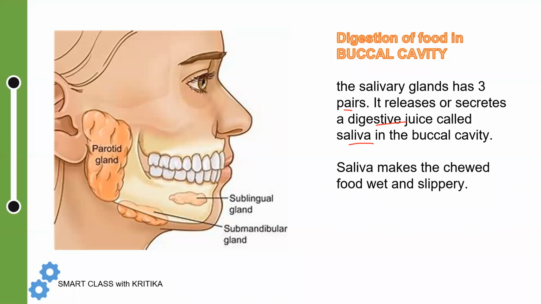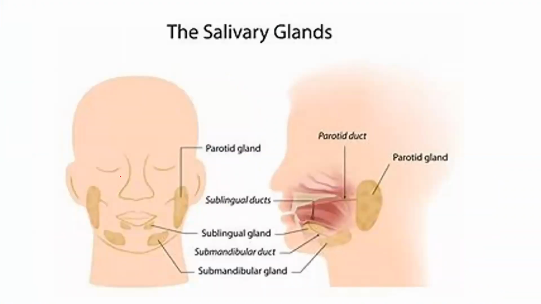Let me show you perfectly first. So you can see these are the salivary glands. It is divided into three pairs. How three pairs? Because if you count, there are six: one, two, three, four, five, six. But a pair means two, so one pair includes two things. That is why three pairs. This is one pair, this is one pair, and this is one pair.